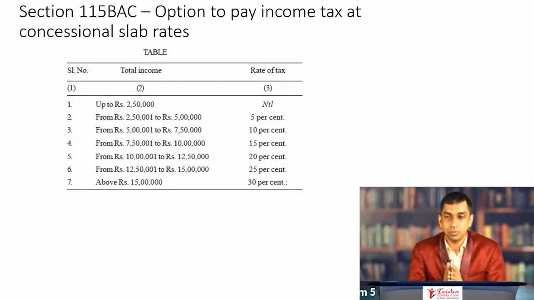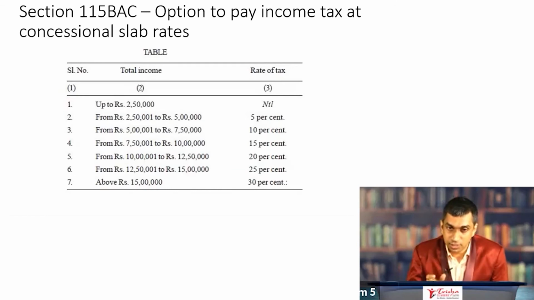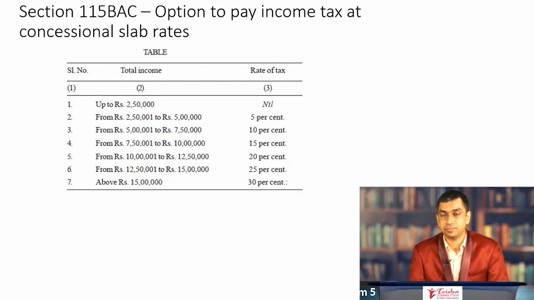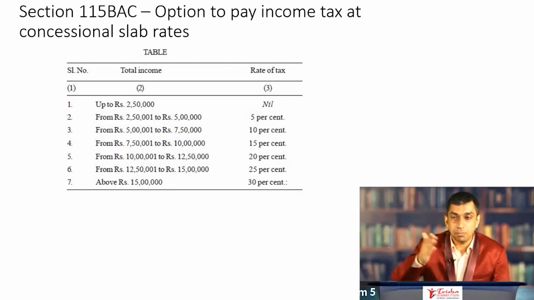Now look at the beauty behind these slabs. The differential is always 2.5 lakh. The differential remains 2.5 lakh throughout till you reach 15 lakh. Once you cross 15 lakh, the income tax rate is 30%. As the differential remains uniform at 2 lakh 50,000 throughout, you can multiply 2 lakh 50,000 by the cumulative rate.